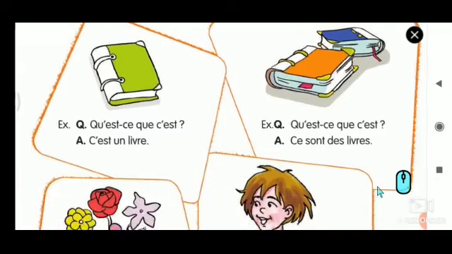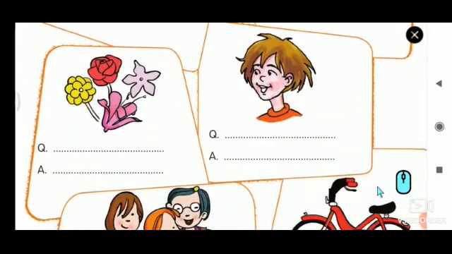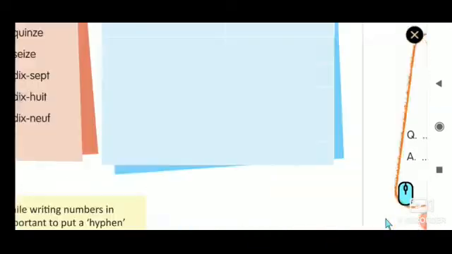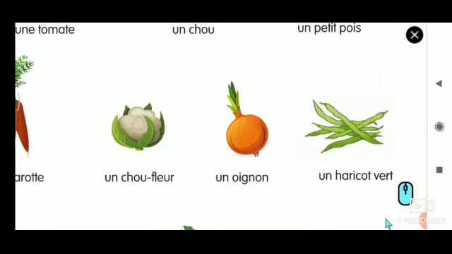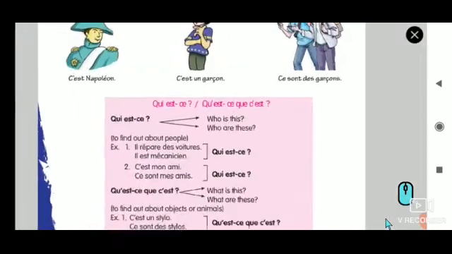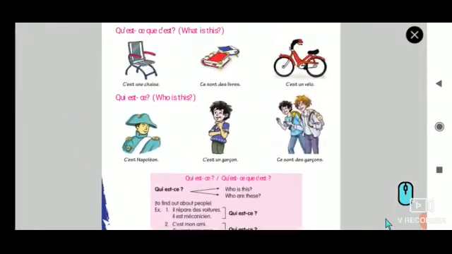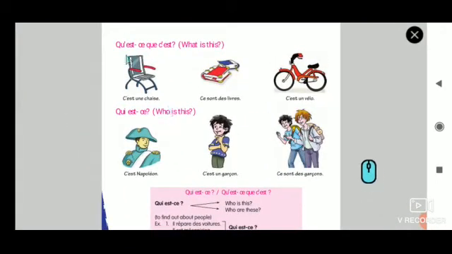Okay. So before answering this, what we are going to do is, we are going to see the rules once again. Qu'est-ce que c'est? Qu'est-ce que c'est means what is this? C'est une chaise, ce sont des livres, c'est un vélo.